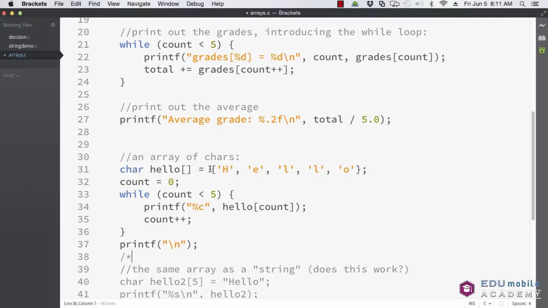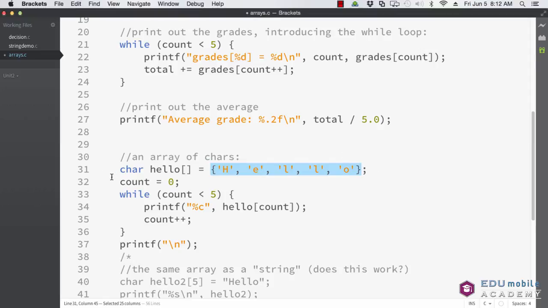If I do this, I have 5 characters, Hello, wrapped up in curly braces. And notice that I don't have to give it a number here to tell it how big it's going to be, because it can read the size of the array right from the initialization.